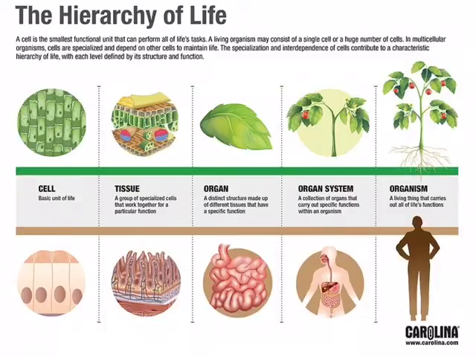So we're going to talk more about organ systems and organs later on in the year, but you do need to know that the order is cells, tissues, organs, organ systems, and then organisms. And that this is true of all multicellular things. So fungi, if they're multicellular, plants, and animals.